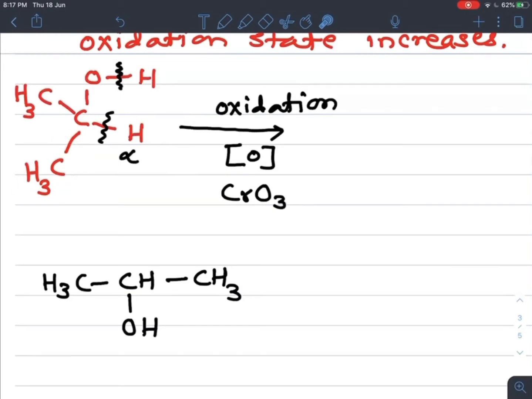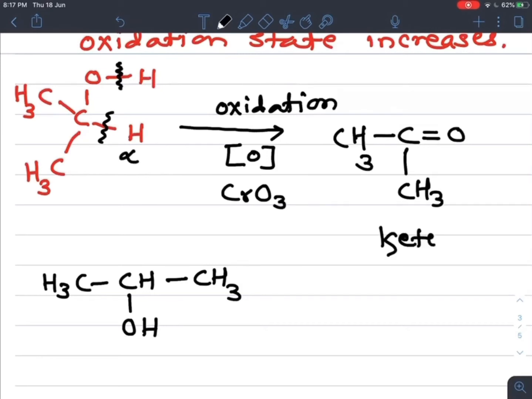CH3COCH3 plus H2 is removed. So we can write it as CH3, C double bond O is there, and this CH3 as it is. So we get here a ketone. CO is the functional group of ketone.